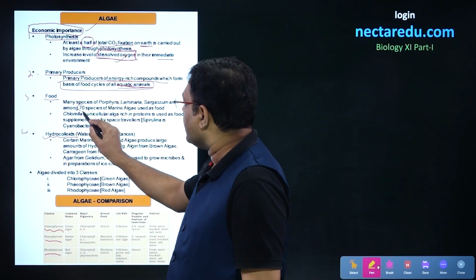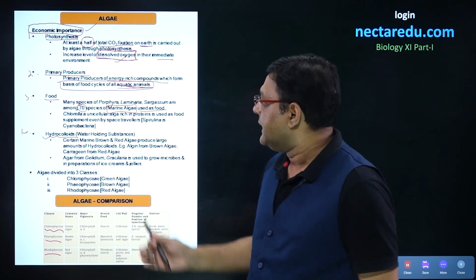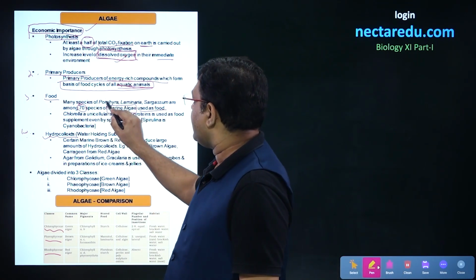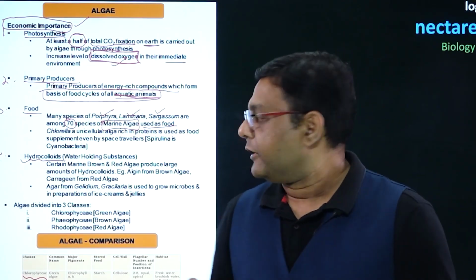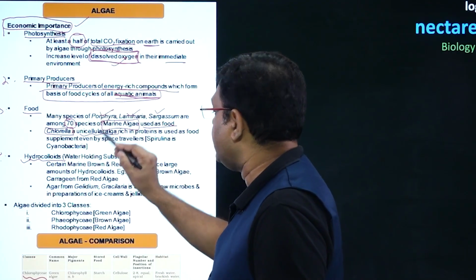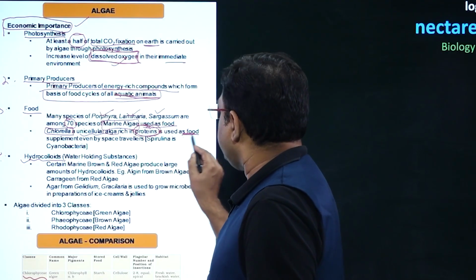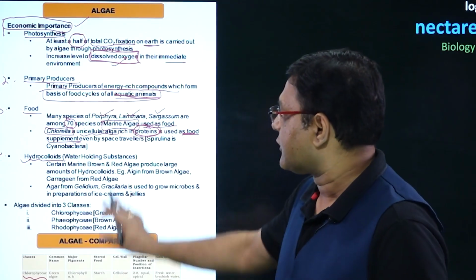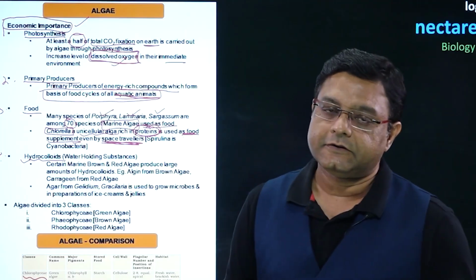The third economic importance is that many algae can be edible. There are almost 70 species of marine algae that are used as food, and among these 70 species, there are many species of Porphyra, Laminaria and Sargassum. One important example is Chlorella. Chlorella is a unicellular alga. It is very rich in proteins, so it is used as a food supplement for proteins, and this particular Chlorella alga is also used by space travelers.